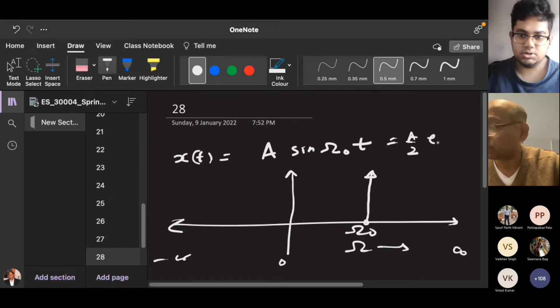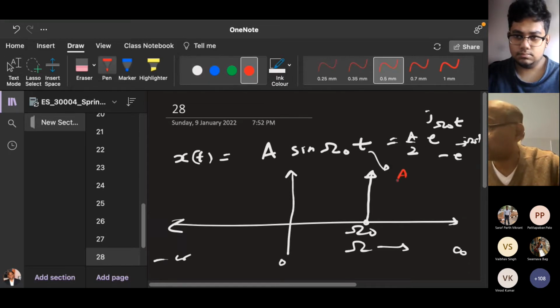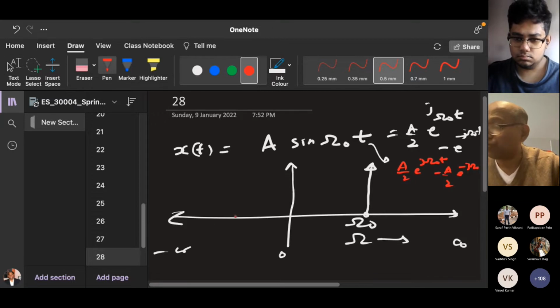I'm not sure, but should there be one on the negative side? If you write this, sin omega naught t is 1 by 2j e to the power j omega naught t minus 1 by 2j e to the power minus j omega naught t. So there will be two frequencies.